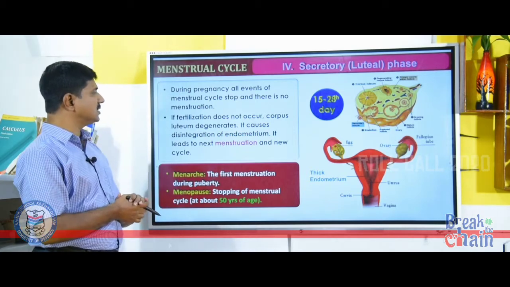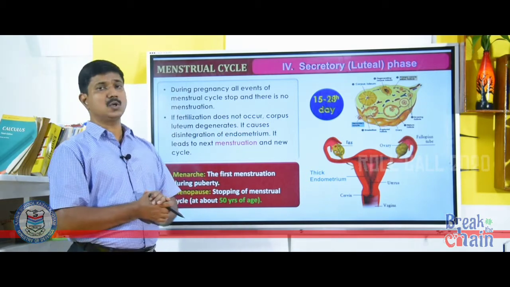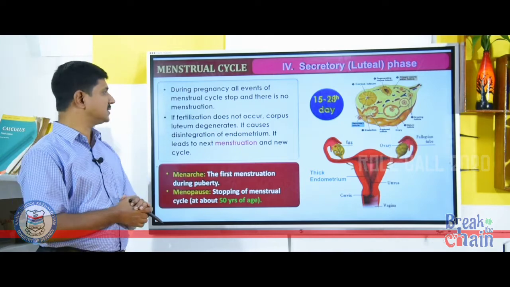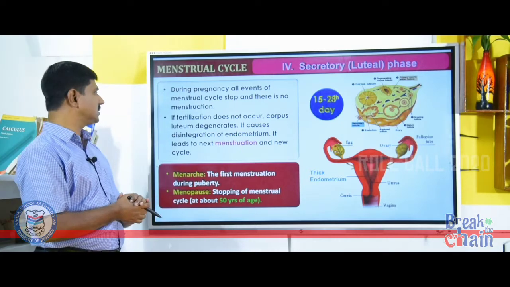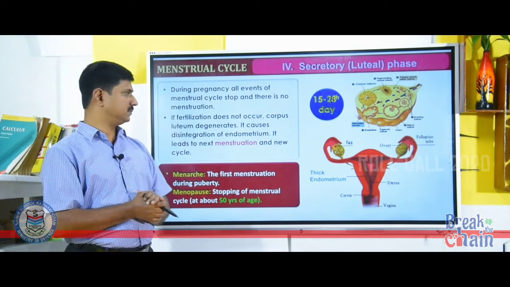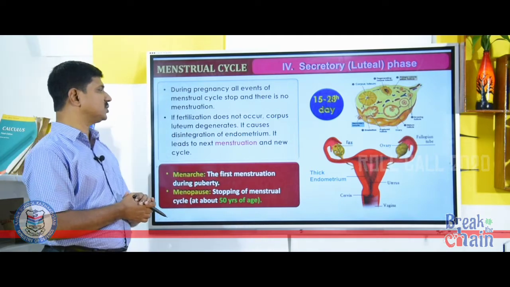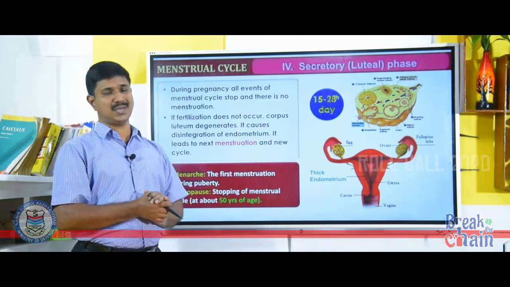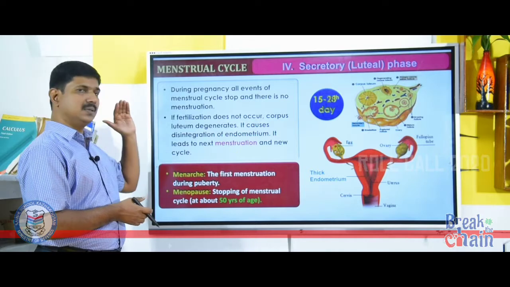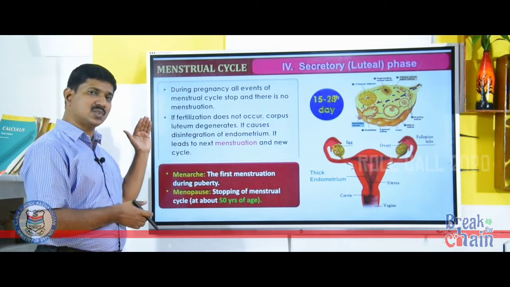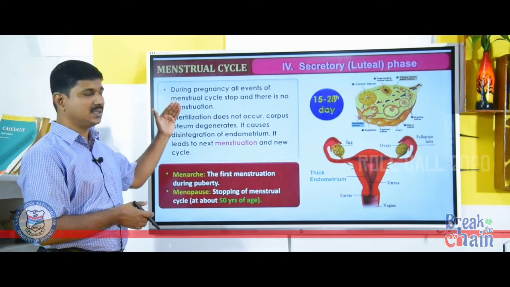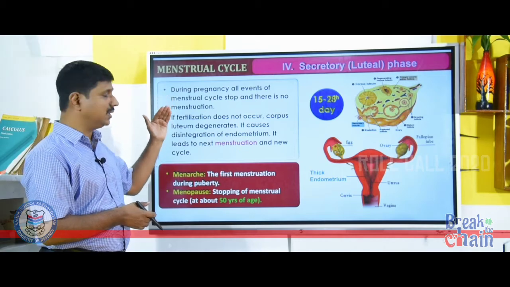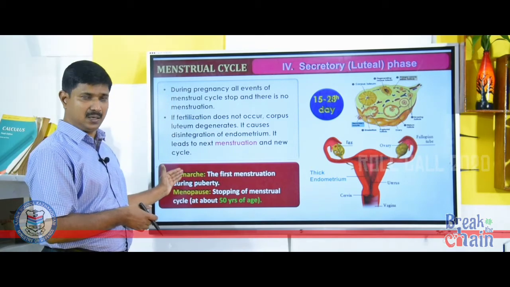If fertilization does not occur, corpus luteum degenerates, it causes disintegration of endometrium. It leads to the next menstruation and a new cycle. That means, the menstrual cycle starts from the first menstruation. The first menstruation in a female is called menarche.